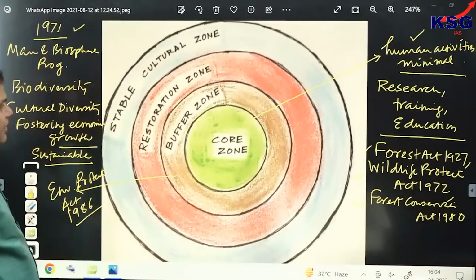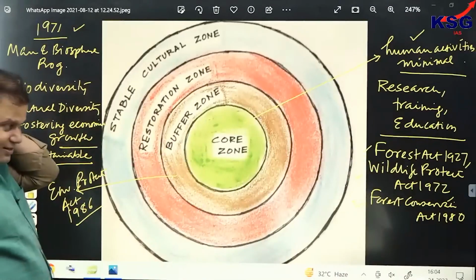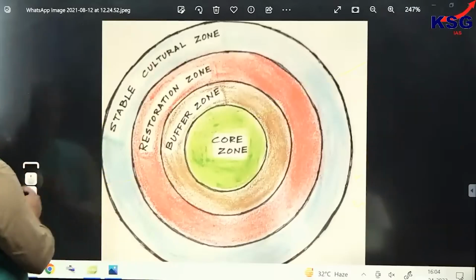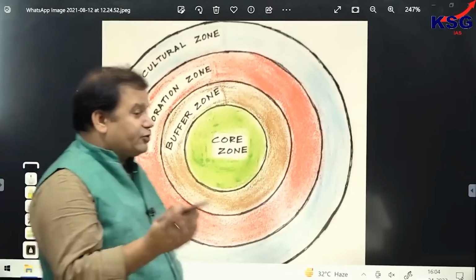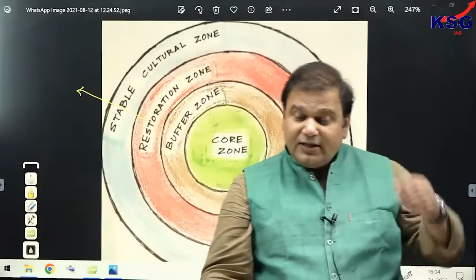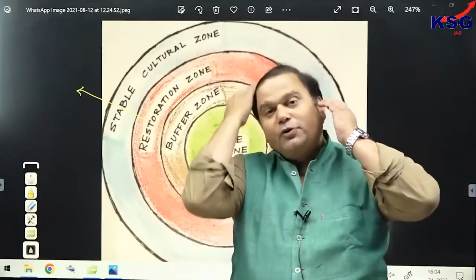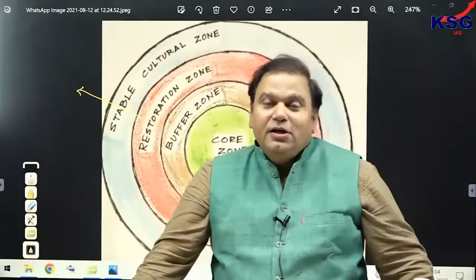Now the third area is called what? It is called restoration zone. Now why is it called restoration zone? Because in this area, what has happened? Due to anthropogenic activity, why is it called restoration zone? In Hindi we call it punarsthapan kshetra. Clear? But why would we call it that?